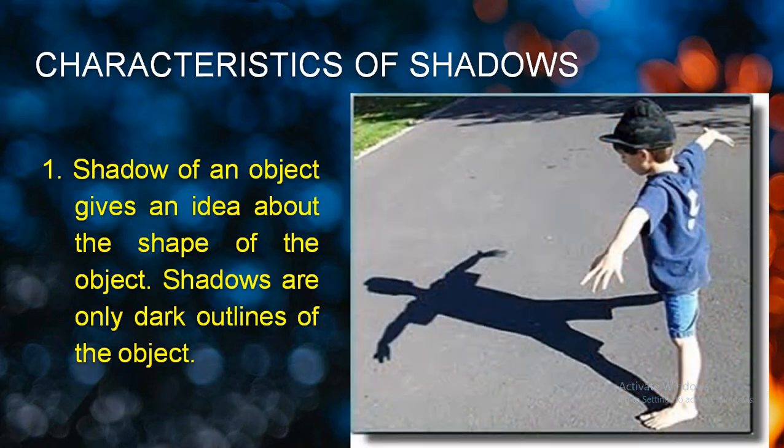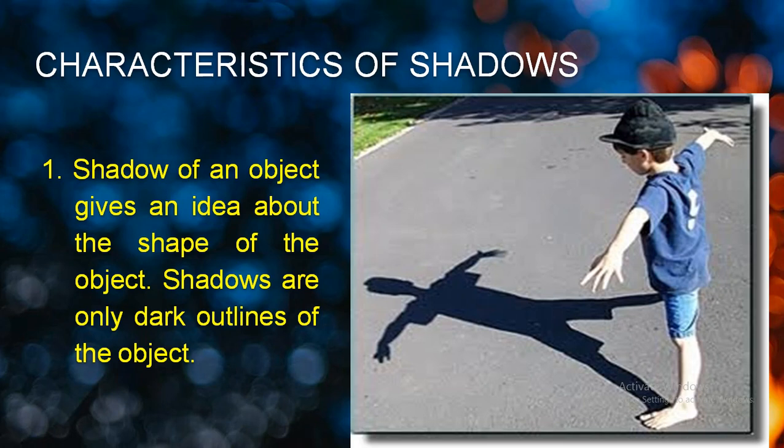So inside this photo, you can observe that one boy is standing in a position. Okay, this is the daytime, so you can see that the light source is present in terms of sun rays. An opaque object is present in terms of this boy, and you can see the road is there. This road acts as a screen. Okay, so you can see that the light rays are obstructed by this boy, and due to that reason on the road the outline of a boy, the shape of a boy, is there in terms of shadow.